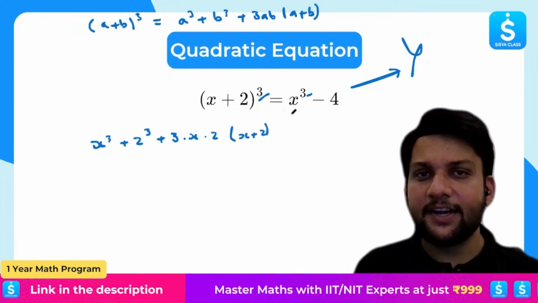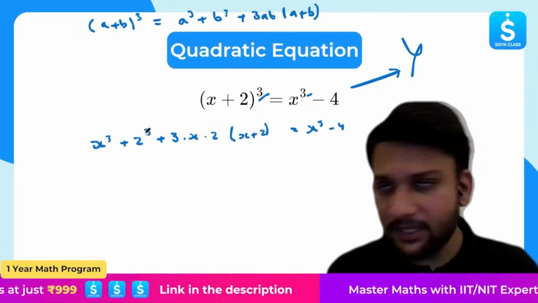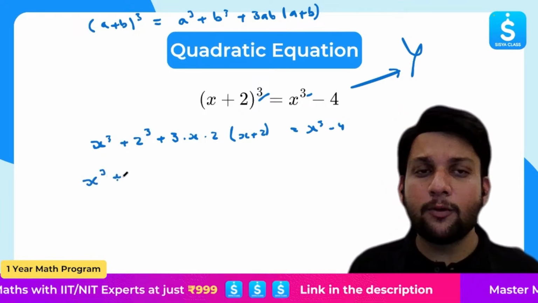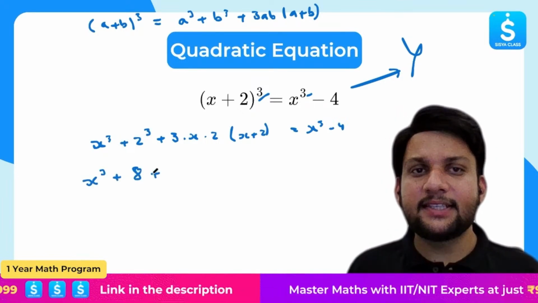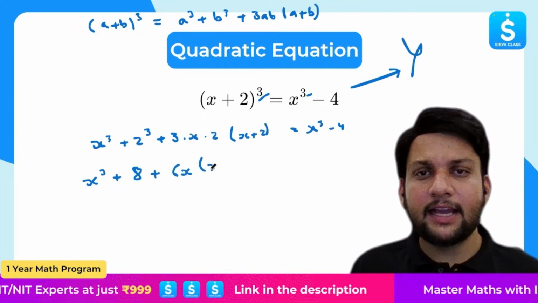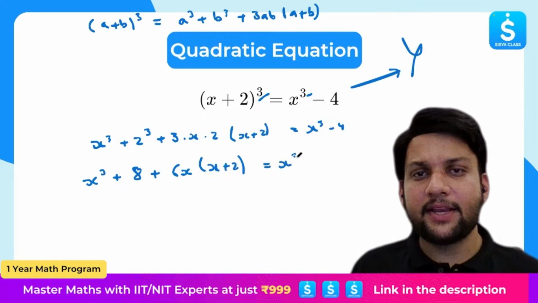Just follow this identity, equals x³ − 4. Let me simplify this. So x³ plus 2³ is what? 8. This is 3 times 2, that is 6x, times (x + 2), equals x³ − 4.